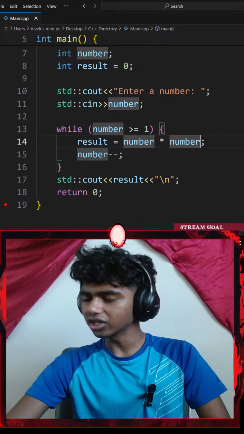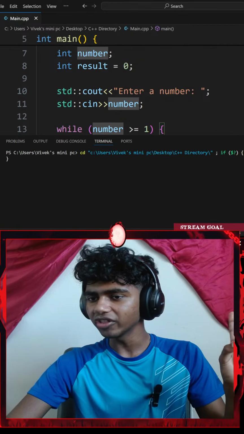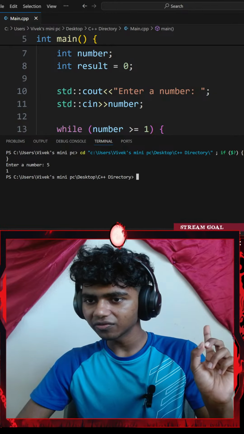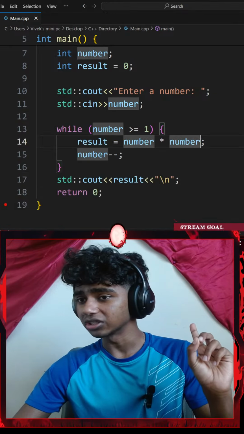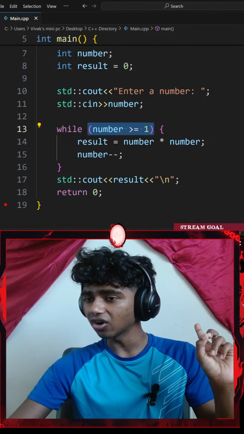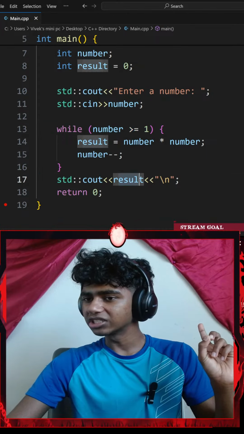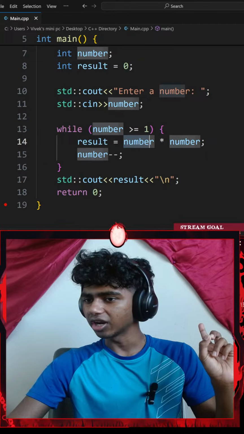If I were to go with the Control S to save and run the command, it says enter a number. Let's go with 5. Okay, that gives me 1 for some reason. While my number is greater than or equal to 1, I go with the standard console output of my result. My result is equal to my number.